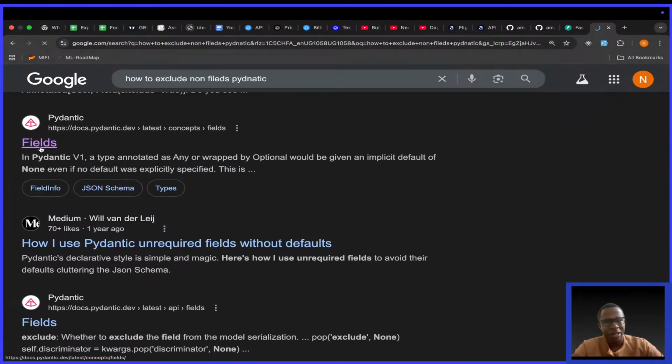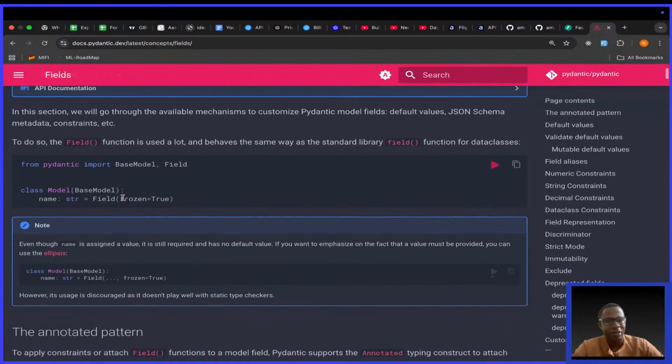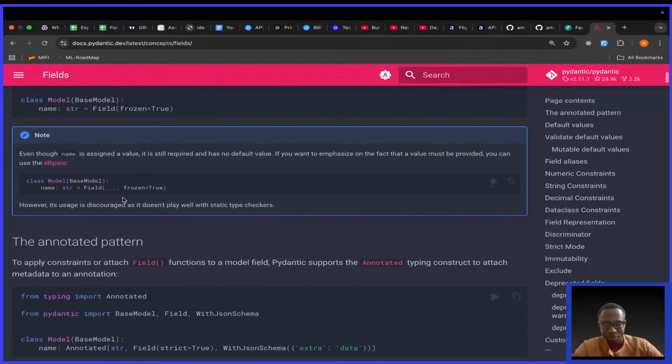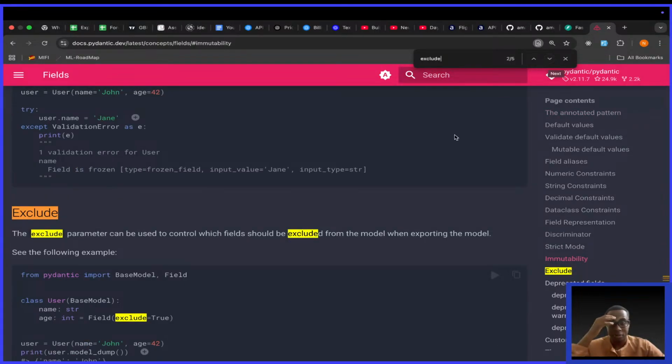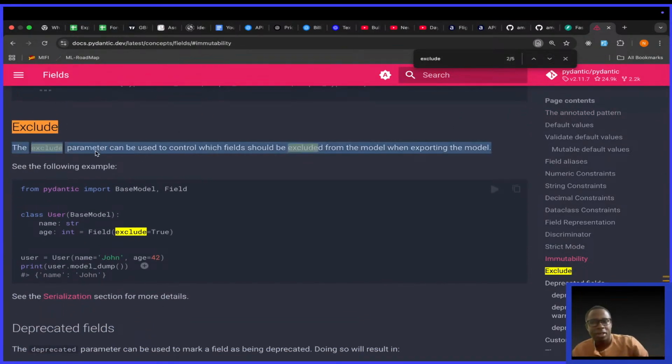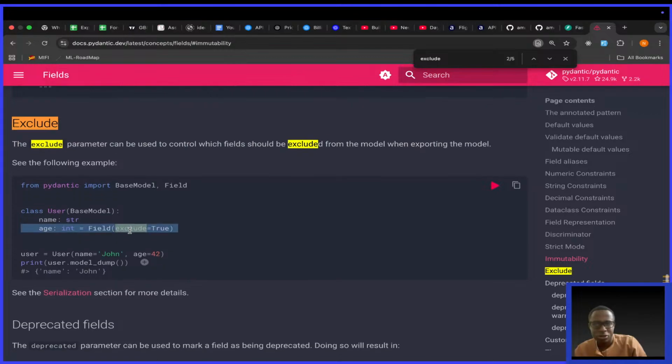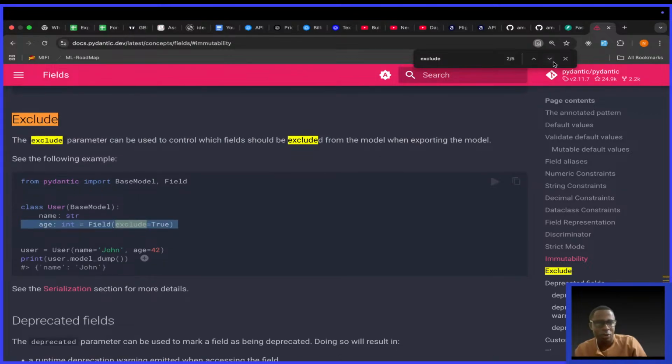Even the what? The what is it called? FastAPI documentation. Okay. Let me do Control F. Type exclude. Let us see where they take us. Look at this. The exclude parameter can be used to control which fields should be excluded from the model when exporting the model. So the exclude equals to true. This is not what I want. Okay. This is what I want.